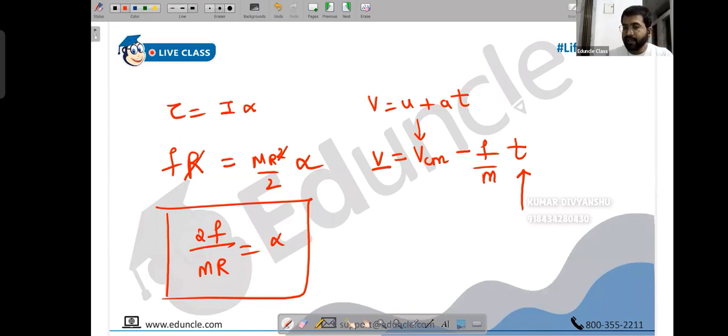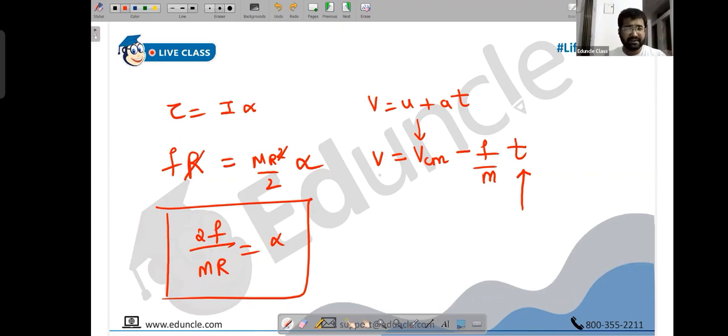And that is what is expected, because friction is continuously going to decrease the velocity. As time goes ahead and ahead, the velocity will continuously decrease. Eventually, the velocity will become 0. A good question here can be asked: find the time taken when the velocity will become 0, when VCM becomes 0.